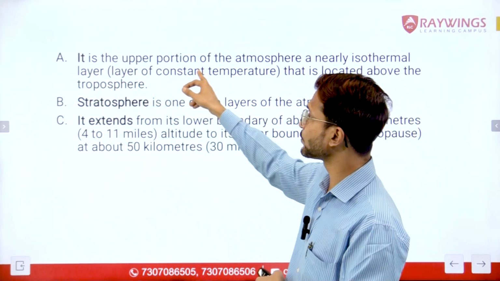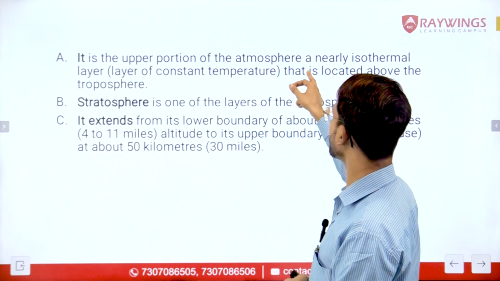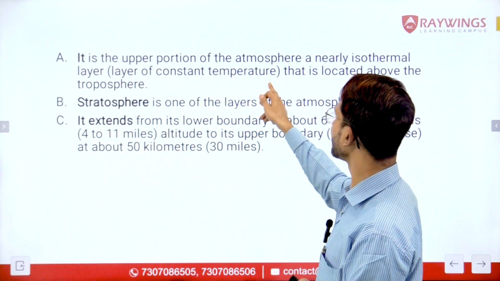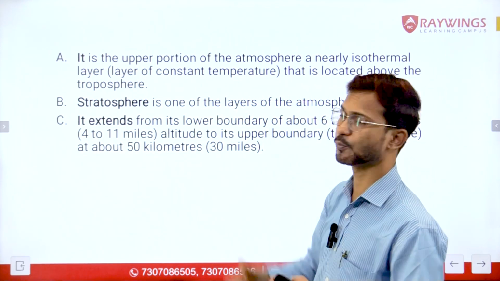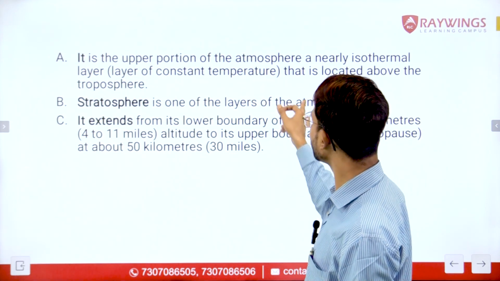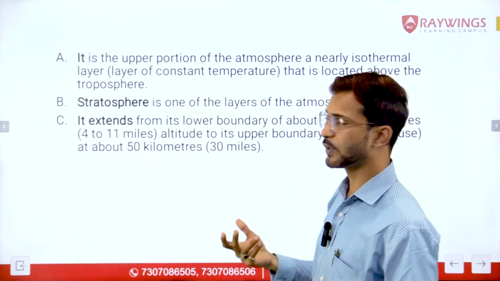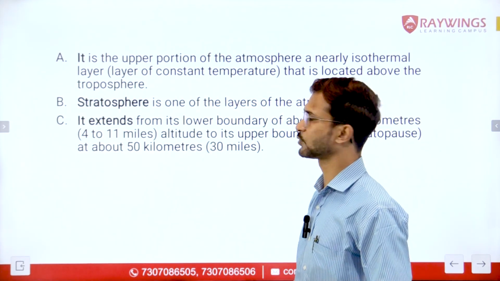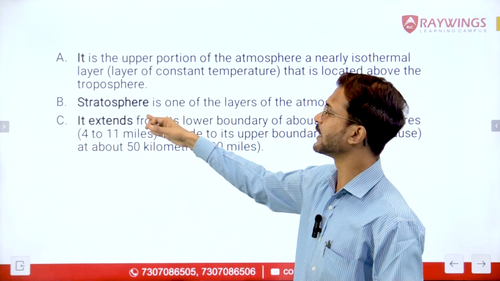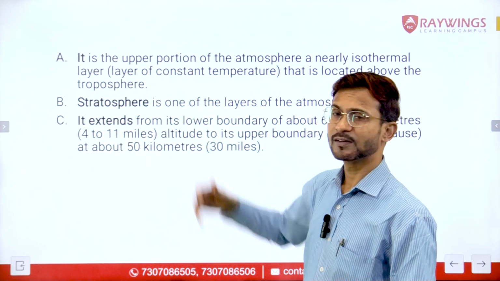Here it is being explained: it is the upper portion of the atmosphere, a nearly isothermal layer, a layer of constant temperature that is located above the troposphere. So sentence number A is an explanation of this. Which layer? The topmost layer, or the uppermost layer, right? So we have got one mandatory pair as BA.